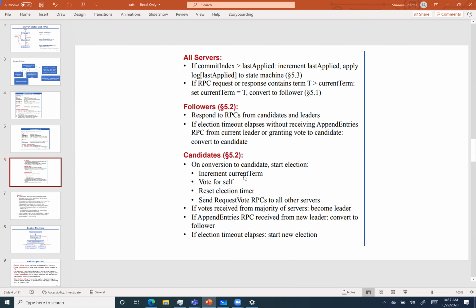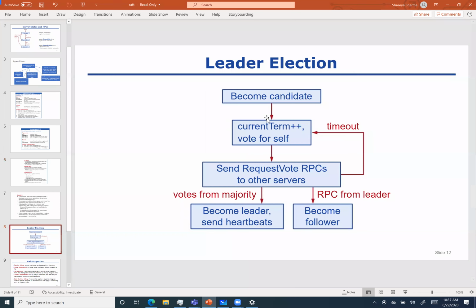And in case of candidate, when you convert to a candidate, you start the election, you increase the current term, and then you vote for self. Basically, you do all these things that are given in this flow diagram, and then once you win the election, you send the heartbeat to the follower nodes, or else if you don't receive the majority, you step down and become a follower. And if the election times out, you start the new election.